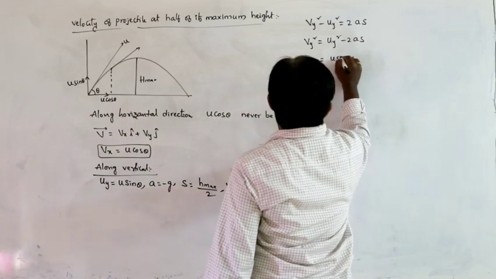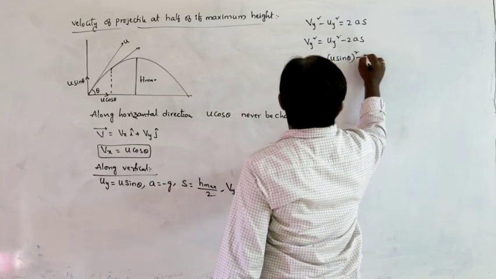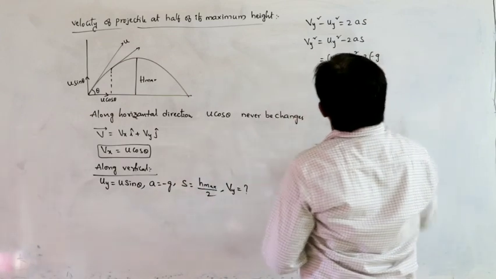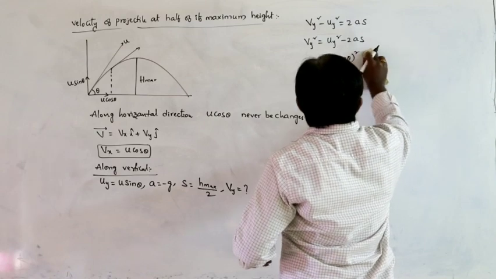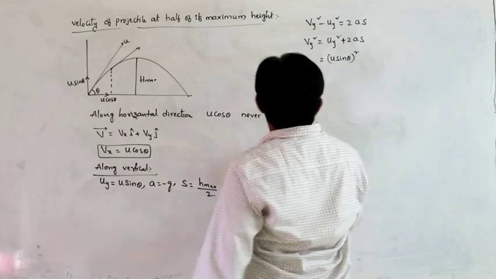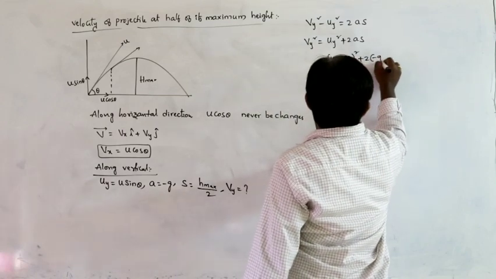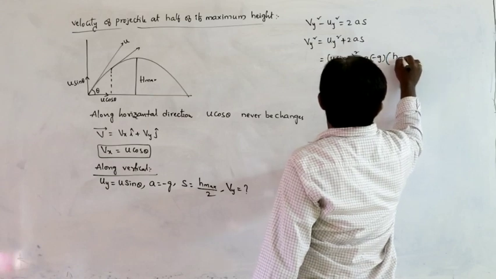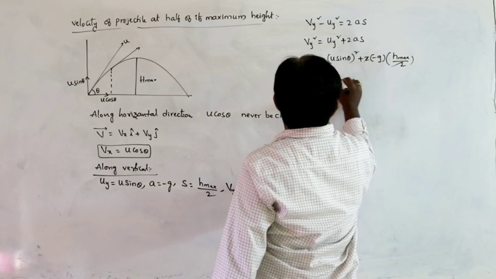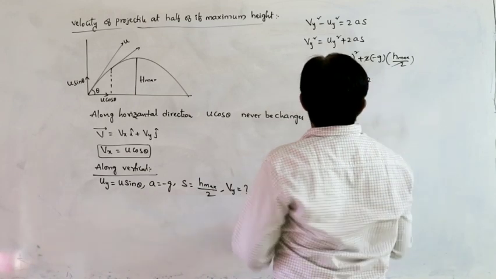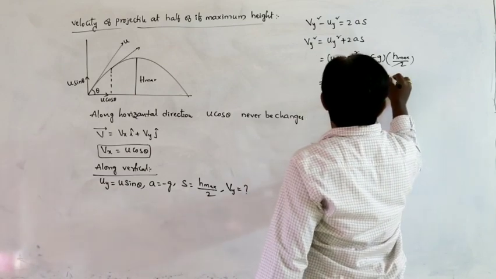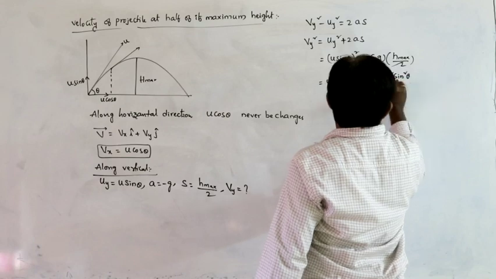U sin theta whole square, plus 2, a is minus g, s is h maximum by 2, 2 gets cancelled: u square sin square theta minus gh, minus g into the maximum height formula, u square sin square theta by 2g.